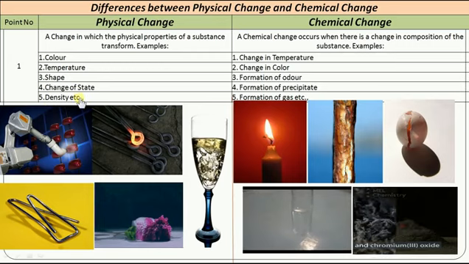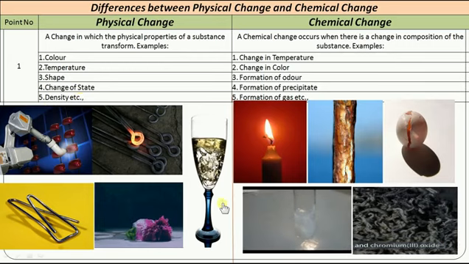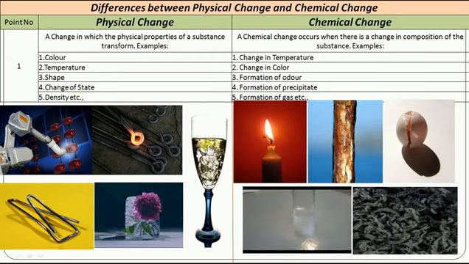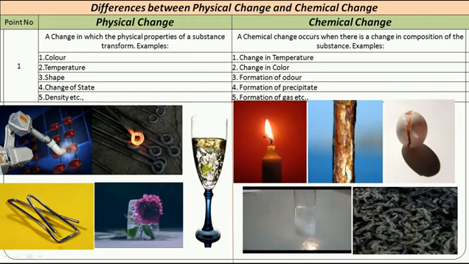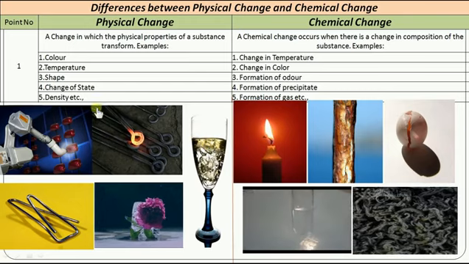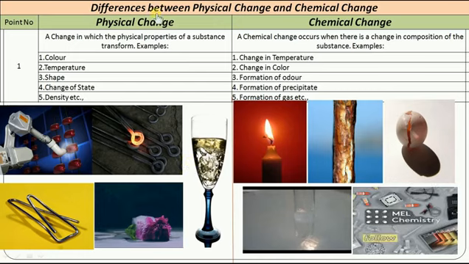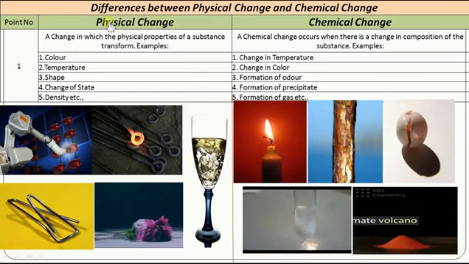Next is density, mass, volume, etc. You can look at this picture. The oil has less density than water, so it floats up. So density also is a physical property. So when there is a change in such properties, we call it a physical change.